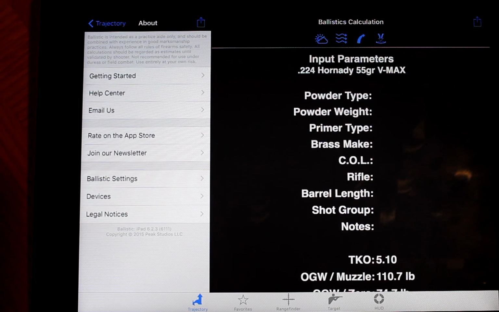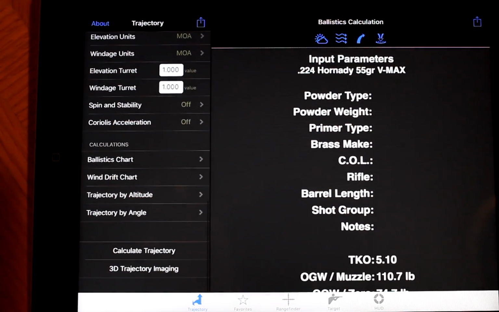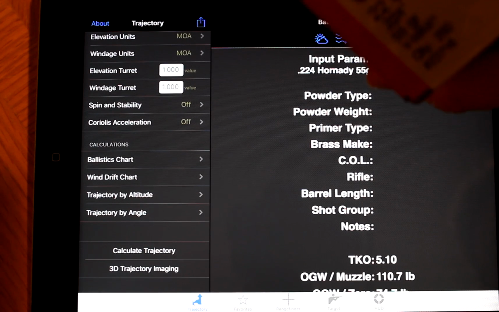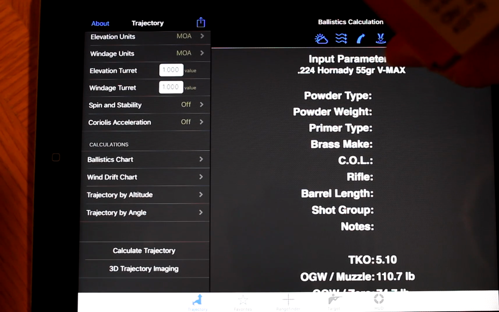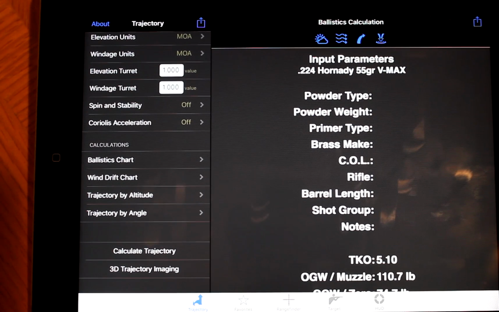What I'm going to do is get right into setting up a load. I'm getting ready to build some rounds for my AR, some coyote killing rounds. I have some Hornady VMAX here, 55 grain, and I'm going to input those. Let me get reset up here, and I'll be right back and walk you through the next section.